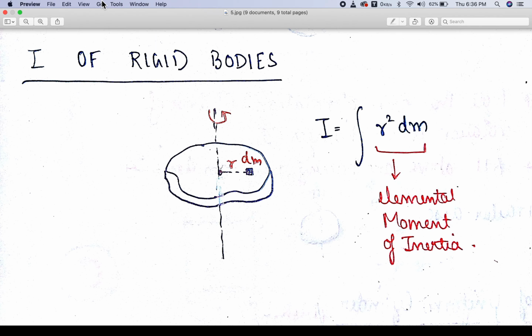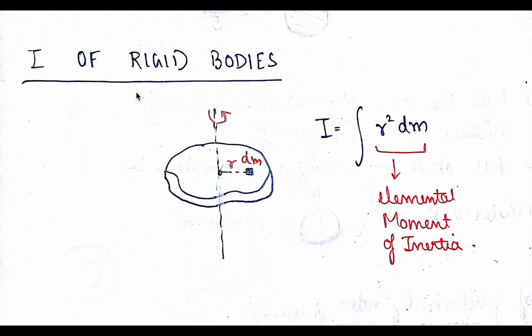As we have seen in our last video, the moment of inertia of a particle is I equals mr square. Now, because a rigid body is actually a collection of multiple small particles, infinitely small particles arranged in some fashion, to calculate the moment of inertia of the rigid body you just take each particle's moment of inertia about an axis and add them up. So it will be sigma of m1 r1 square plus m2 r2 square and so on.